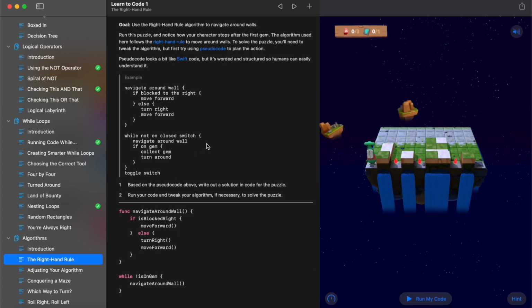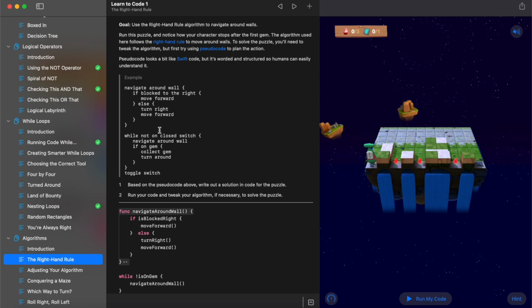So one thing that this challenge talks about is something called pseudocode. So you can see here, it says pseudocode looks a bit like Swift code, but it's worded and structured so humans can easily understand it. So essentially what pseudocode is, is writing out your instructions similarly to what code looks like, but not exactly. So essentially it should be easy for people to read. It's not designed for a machine or our computer to be able to read.